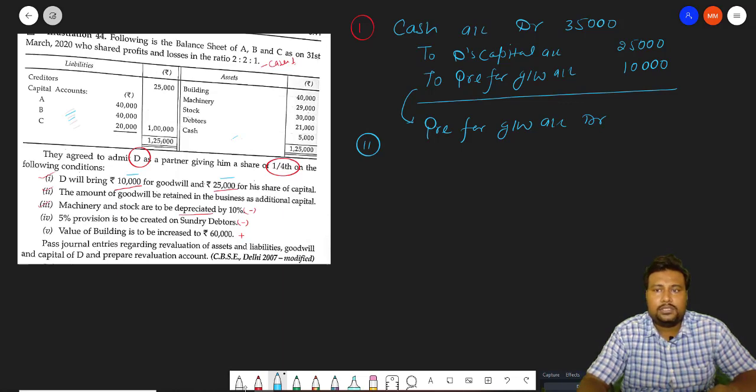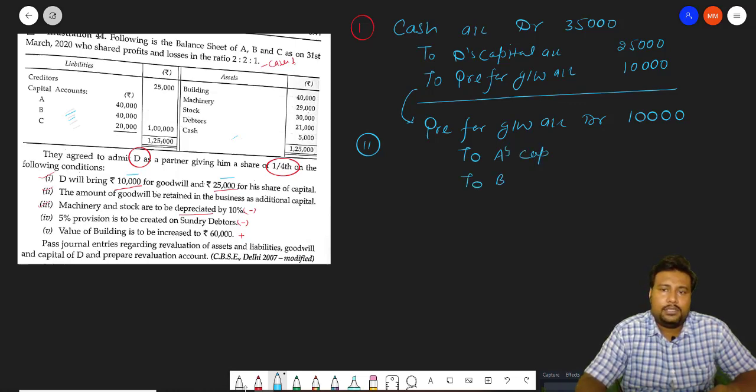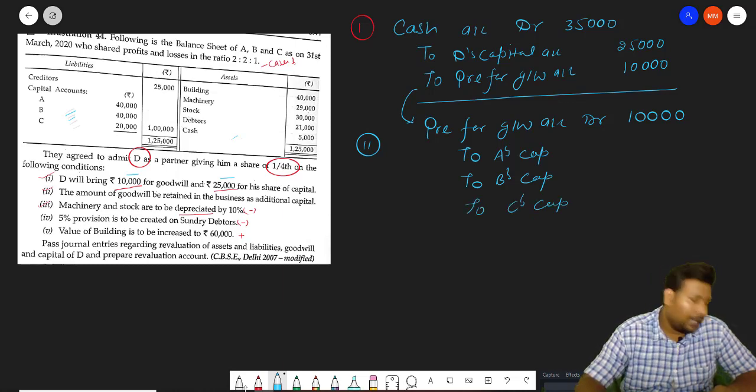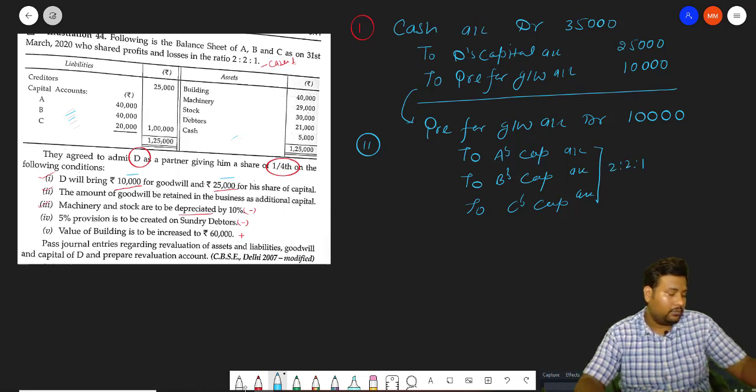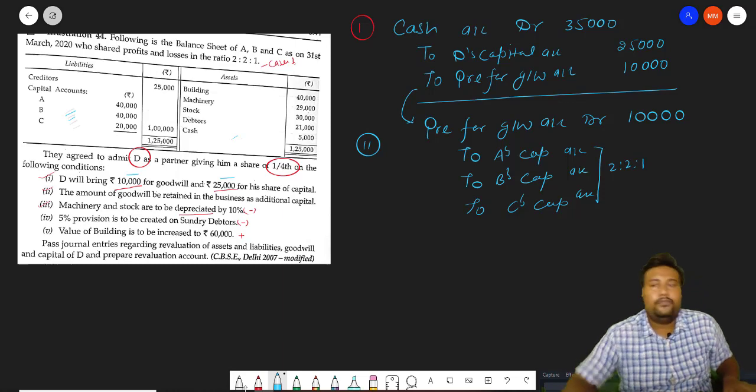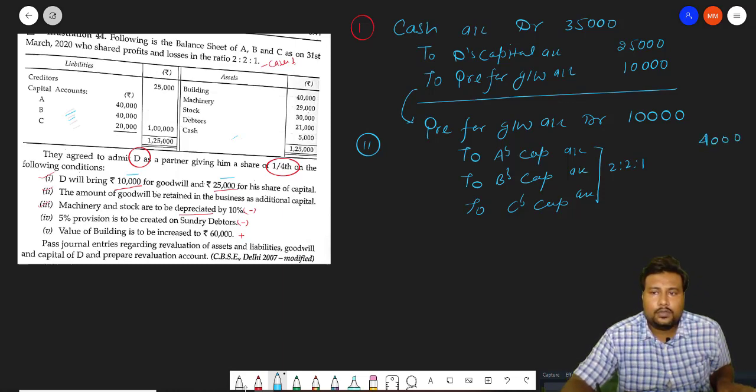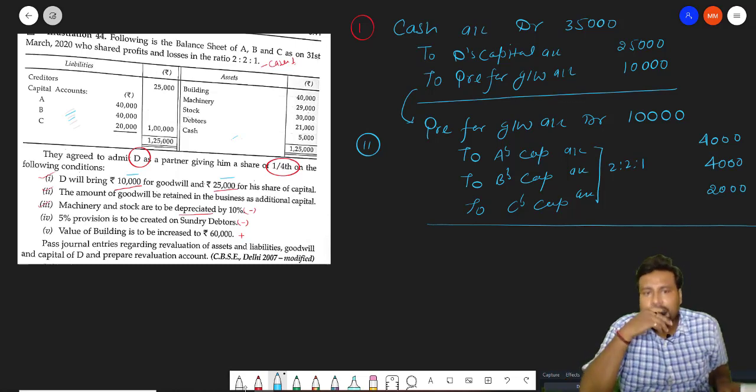It is 10,000, and this 10,000 will be distributed between A's capital, B's capital, and C's capital account in the sacrificing ratio 2:2:1, and that will be coming 4,000, 4,000 and 2,000. So this is the entry you have to pass.